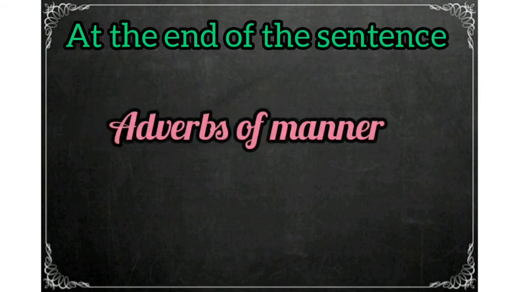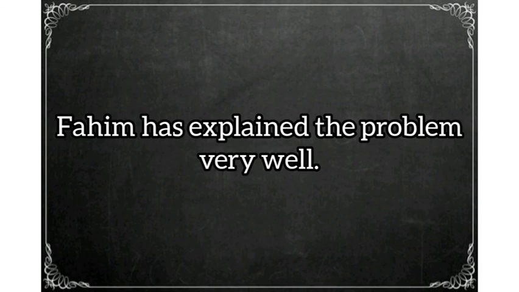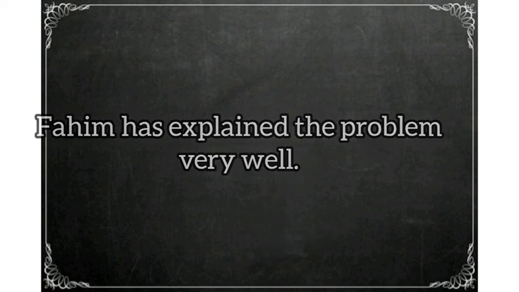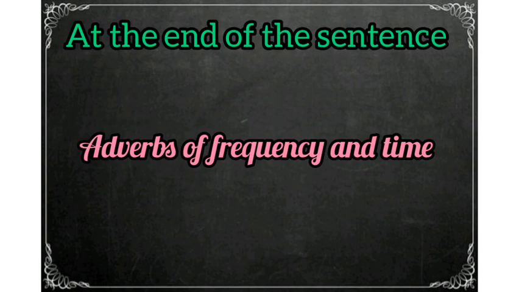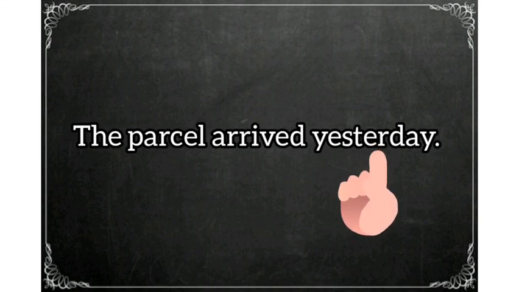So the first one is adverbs of manner. For example, Fahim has explained the problem very well. Here the word well is the adverb of manner which is used at the end of the sentence. Next, adverbs of frequency and time can also be used at the end of the sentence. For example, the parcel arrived yesterday. Here the word yesterday is the adverb of time which is used at the end of the sentence.